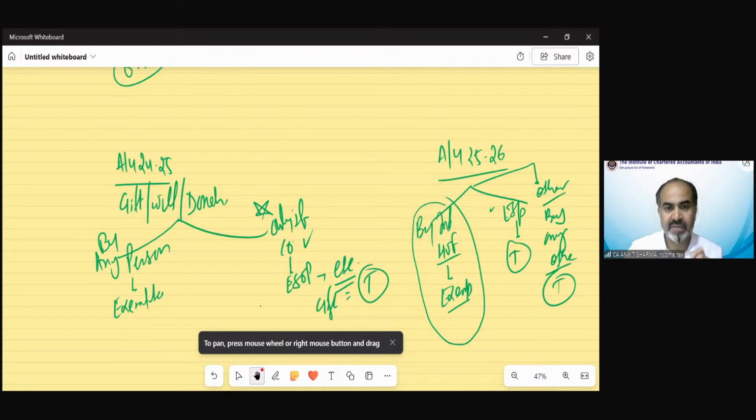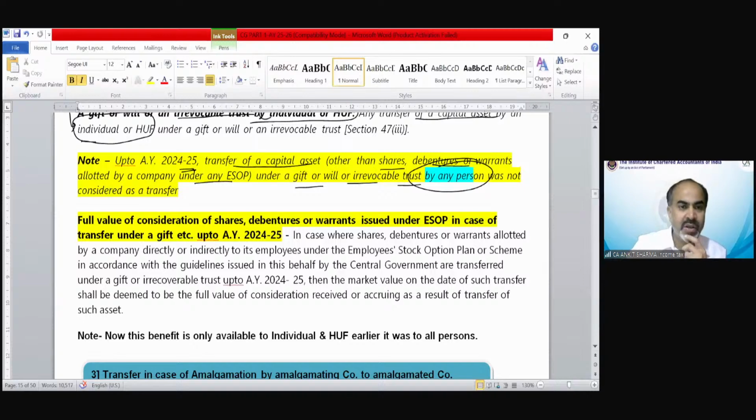So you can see there was an old provision also mentioned, to clarify the provision that was in earlier years: the consideration of shares, debentures, warrants issued under ESOP in case of transfer under a gift, etc., up to assessment year 24-25. So let me make it very easy for you. Why bother about all these old provisions? That is none of your business. Why? Let me make it easy for you.